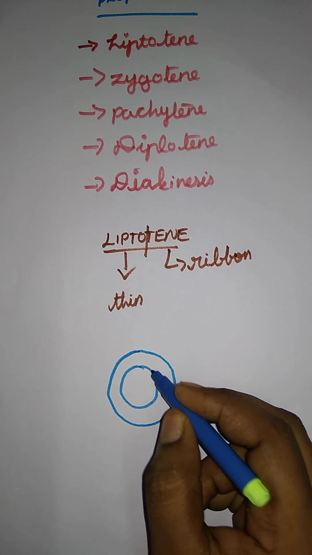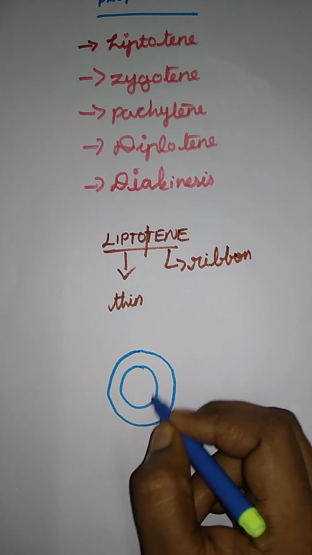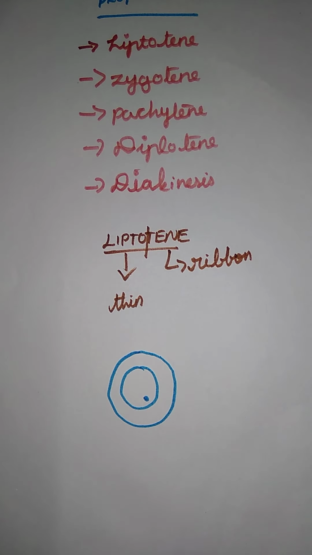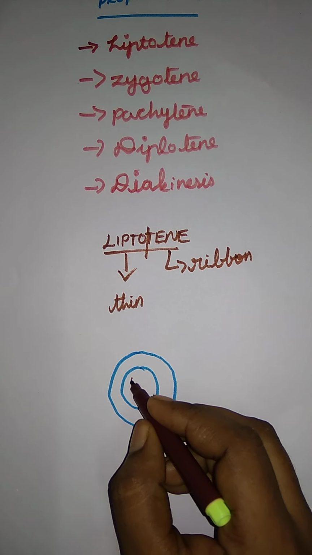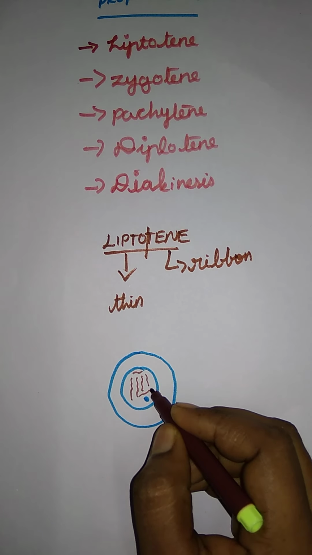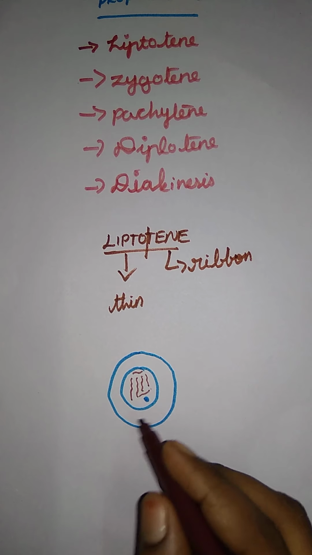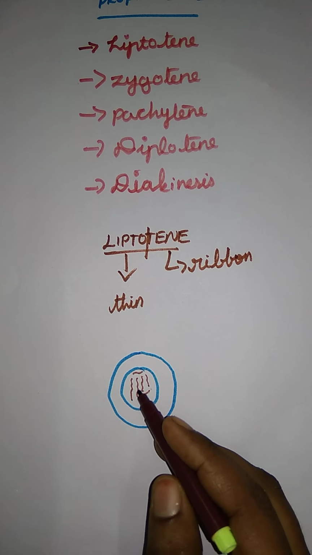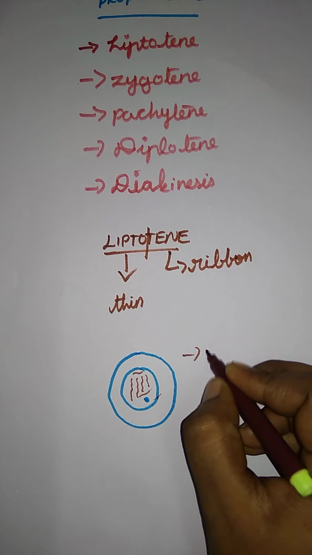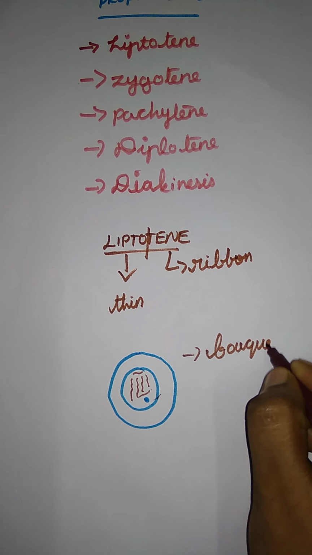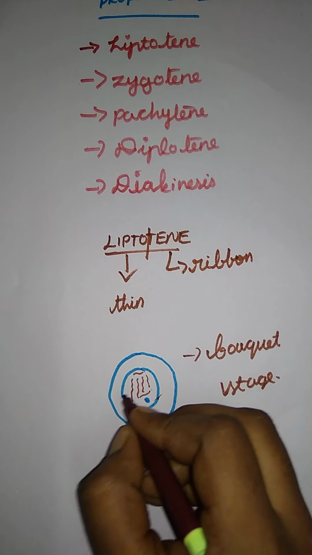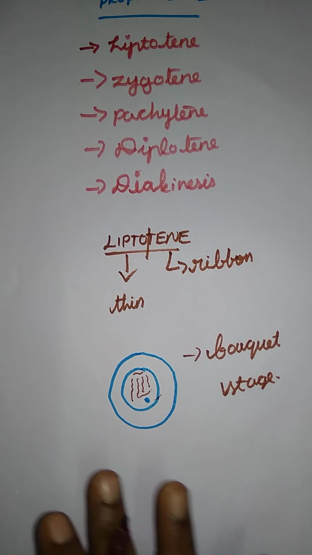This is the cell, this is the nuclear membrane, this is the nucleus, and there is also a nucleolus. In the leptotene stage, thin thread-like structures of chromosomes are present. The chromosomes become uncoiled thread-like structures, so the stage is also called the Voigtkin stage. This takes place inside the nucleus. So that's it for leptotene.